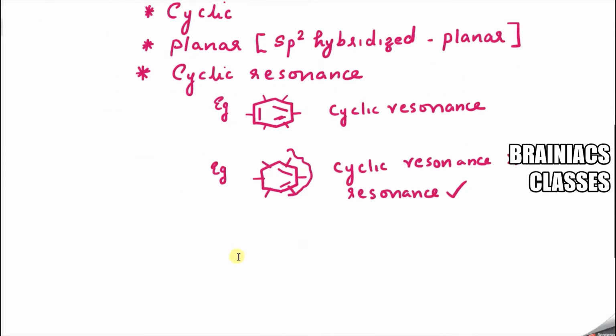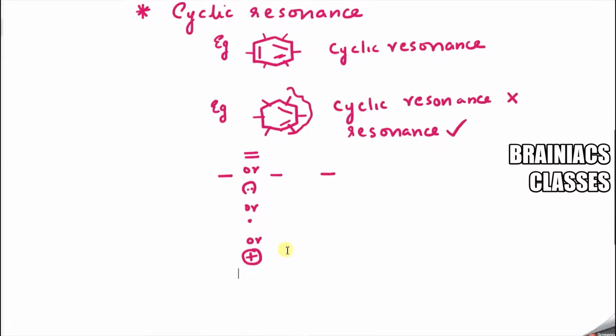Now, many students will ask me one doubt: sir, how to check whether cyclic resonance is present or not. I will give you one very simple shortcut. Every single bond should alternate with either a double bond, or a lone pair, or a free electron, or a positive charge, or a negative charge.